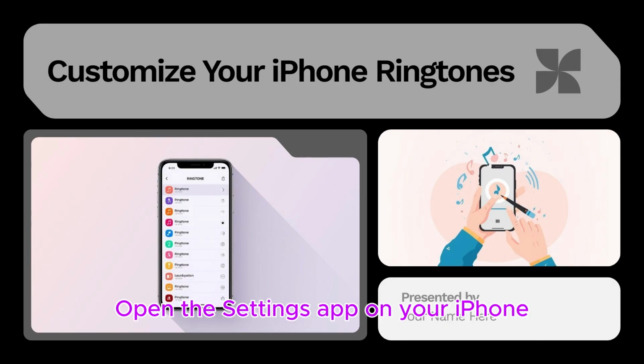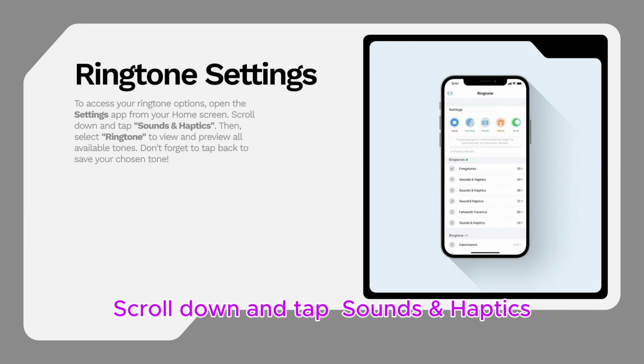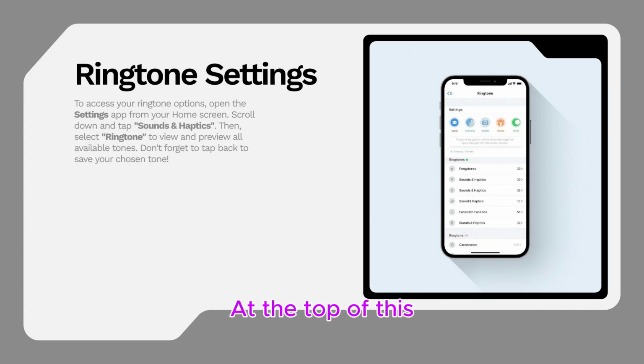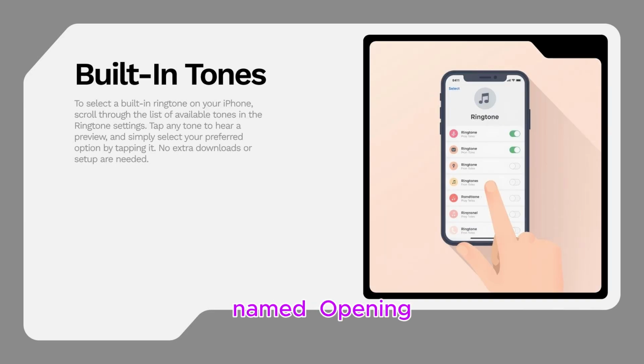Open the Settings app on your iPhone. Scroll down and tap Sounds and Haptics. At the top of this menu, tap Ringtone. You will see a list of all available ringtones. Scroll through the list and find the one named Opening.